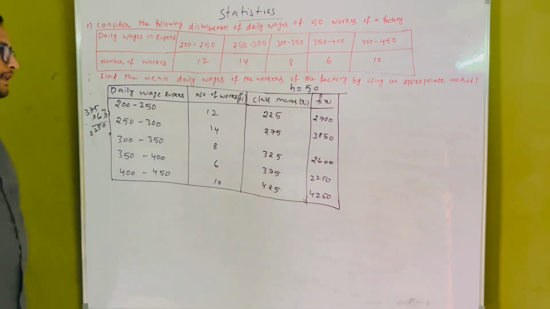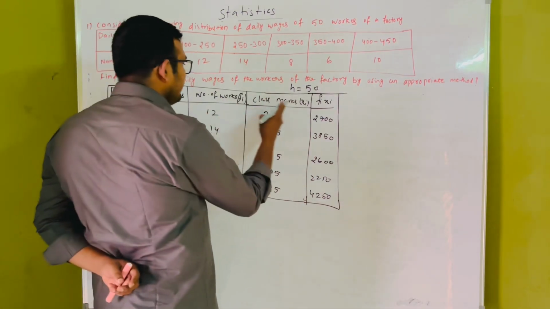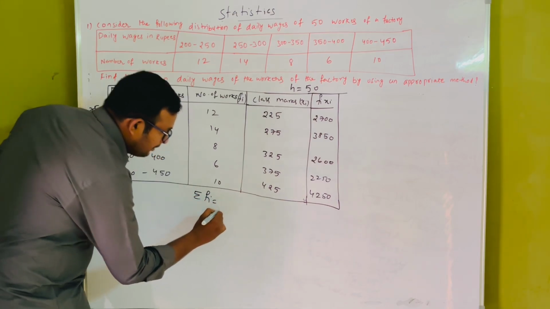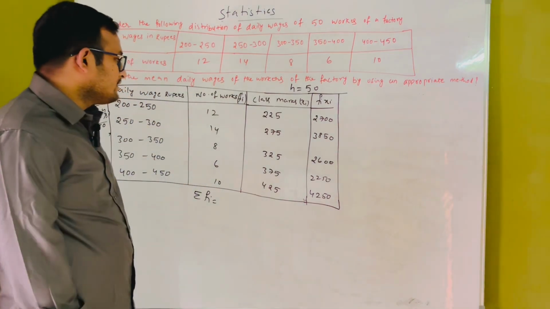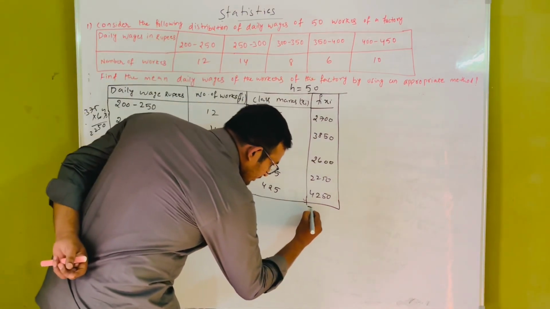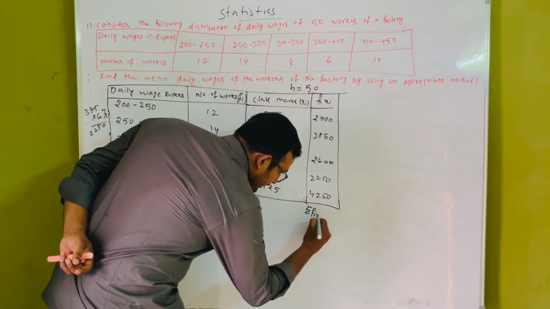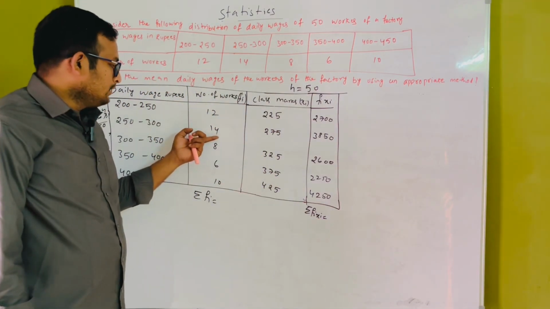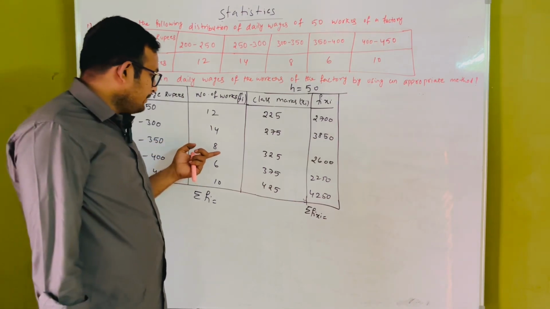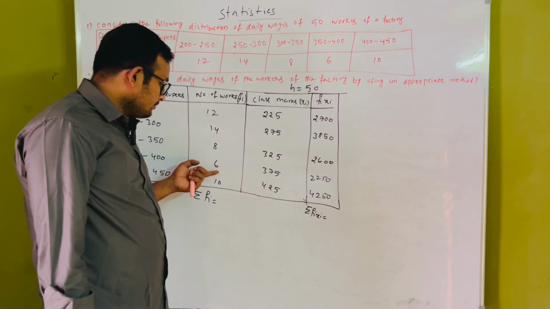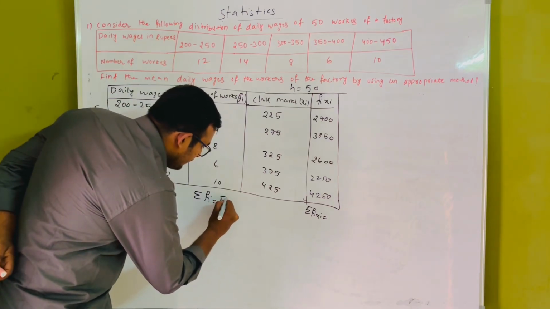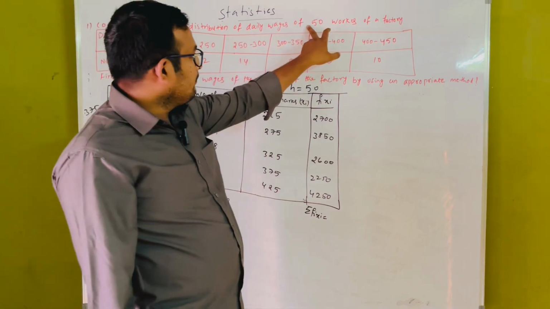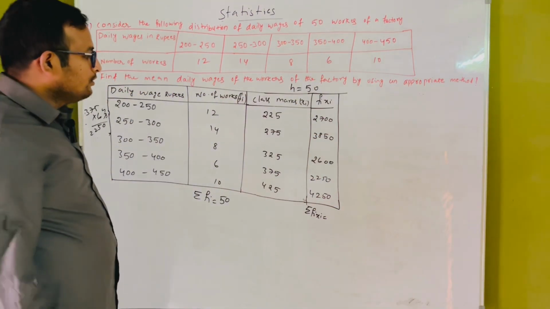This is the sigma F. Sorry, this is the value of Fi and Xi. We know this one. The formula we can do here is sigma Fi, which is nothing but adding all the frequencies. Here also we'll do sigma Fi and Xi. Just 12 plus 14 is 26. 26 plus 8 is 34. 34 plus 6 is 40. That is already 50. Sigma of all the frequencies is 50. You can check, consider all the frequencies. The number of observations, 50, is already given in the question.